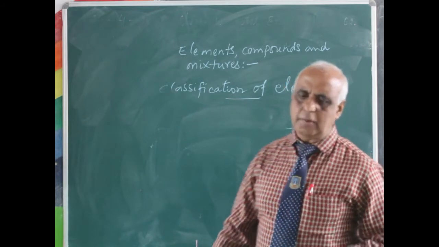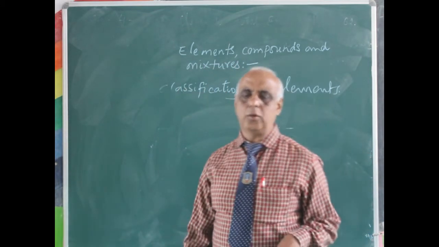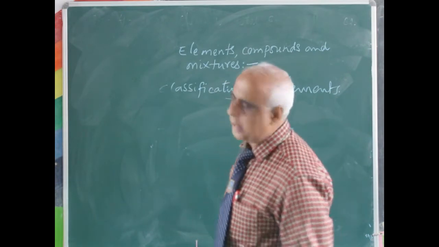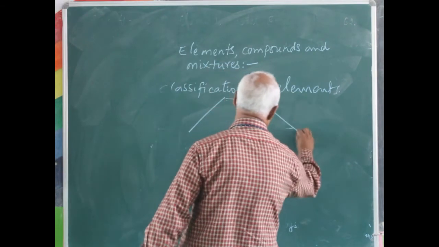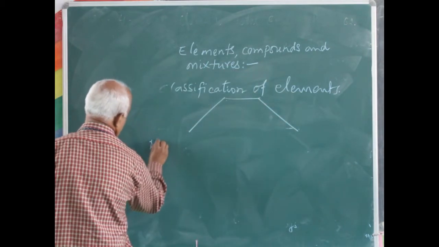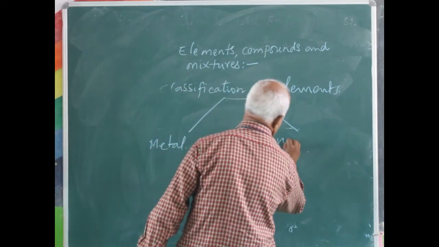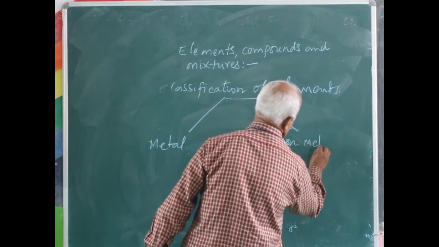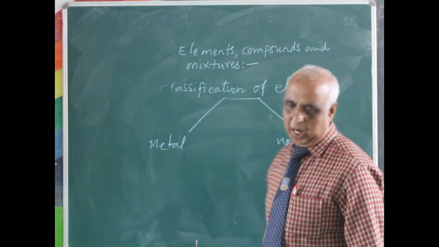There are two types of classification, or the elements are divided into two categories. They are metal and non-metal. These are the two types of elements.